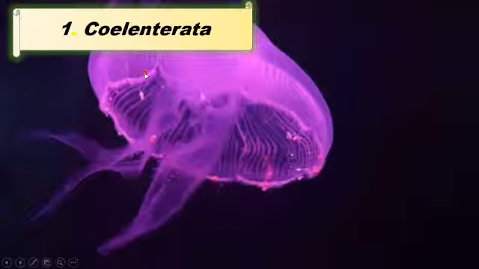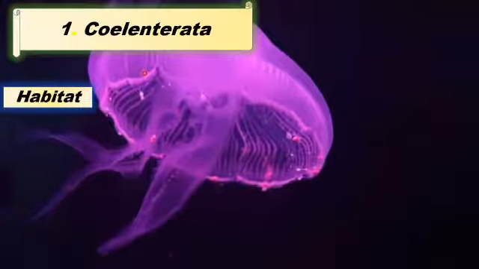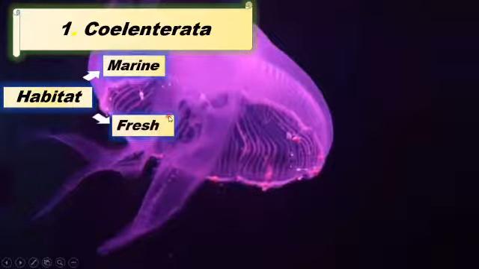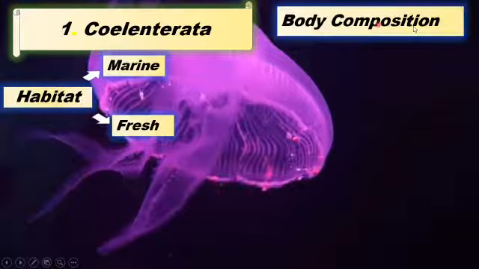So first of all, we will talk about its habitat, that is, where they live. Basically they live in both marine water as well as fresh water. Marine water means that they can be found in the oceans and the seas, and fresh water means that they can be found in lakes, streams and rivers. And then we will talk about its body composition, that is, how its body is made.